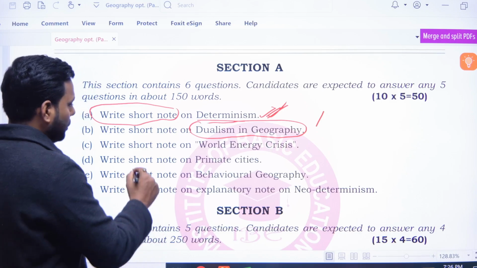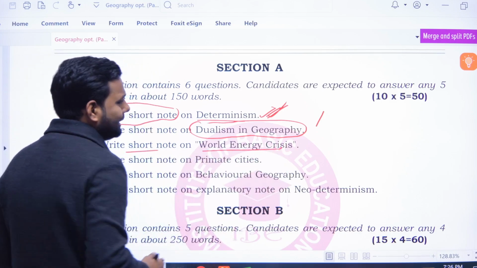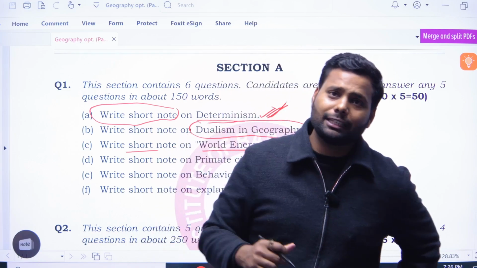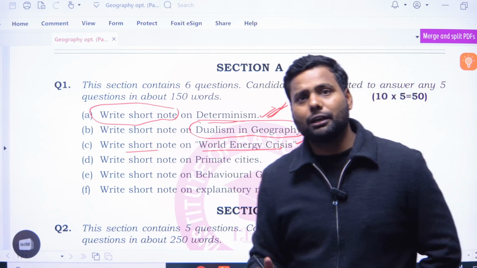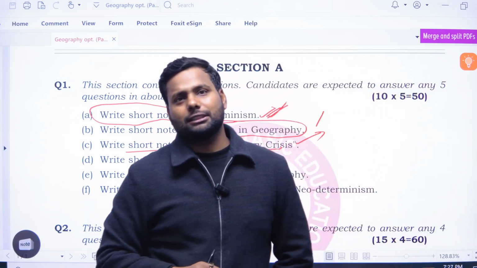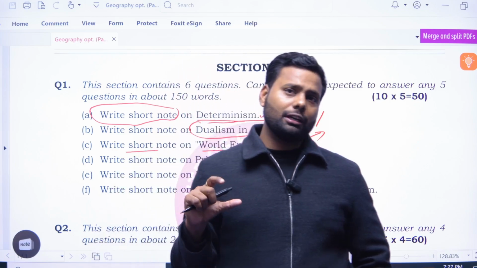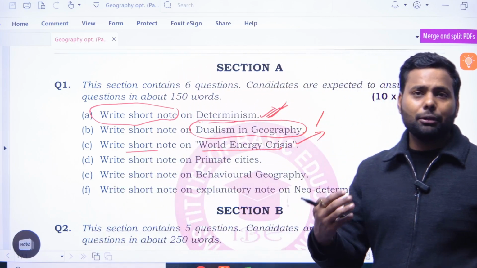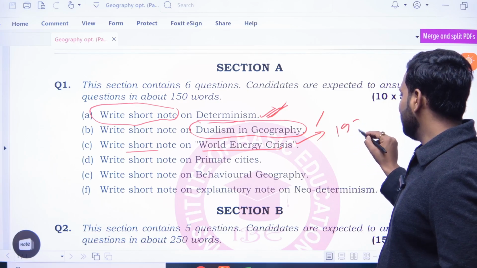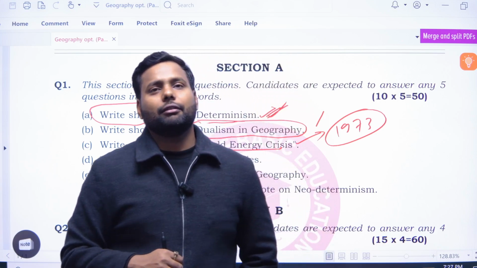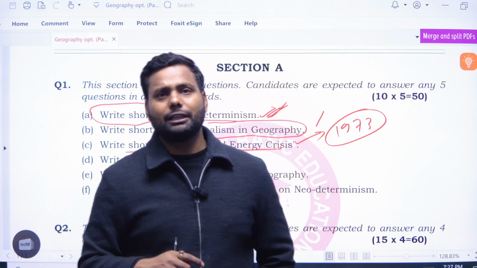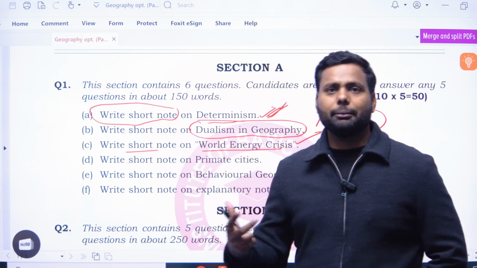Third, write a short note on the world energy crisis. What is the world energy crisis? The world energy crisis is connected to the petroleum crisis. We all know that the term world energy crisis came into existence in 1973, when the petrodollar economy was fluctuating, and the term suddenly came into existence.